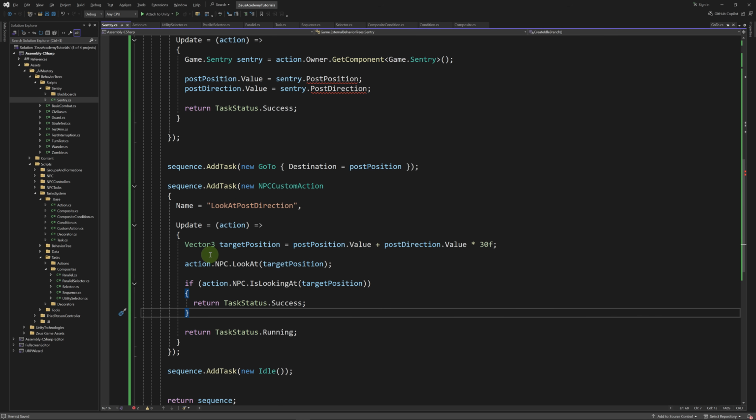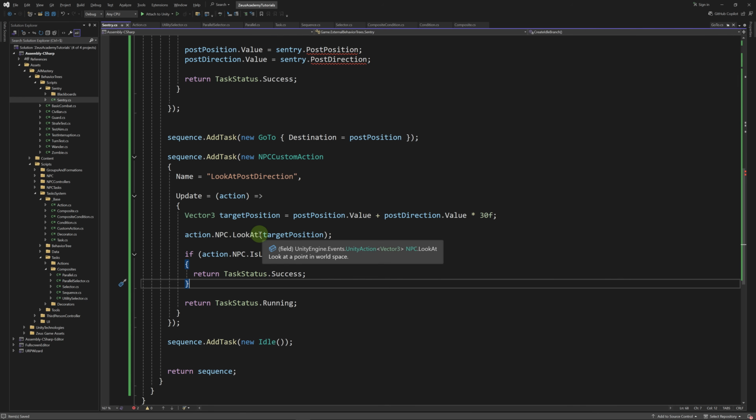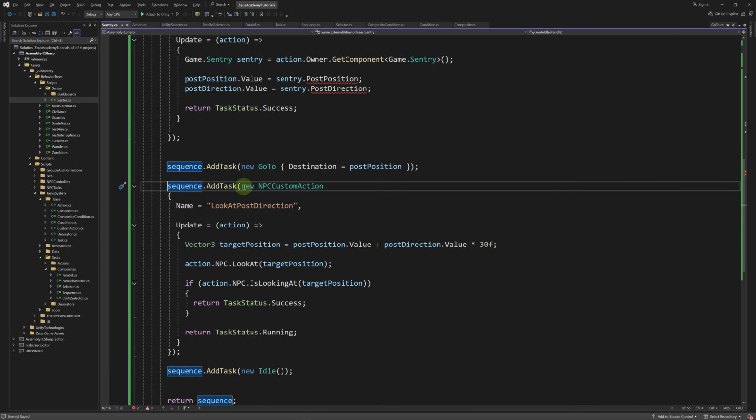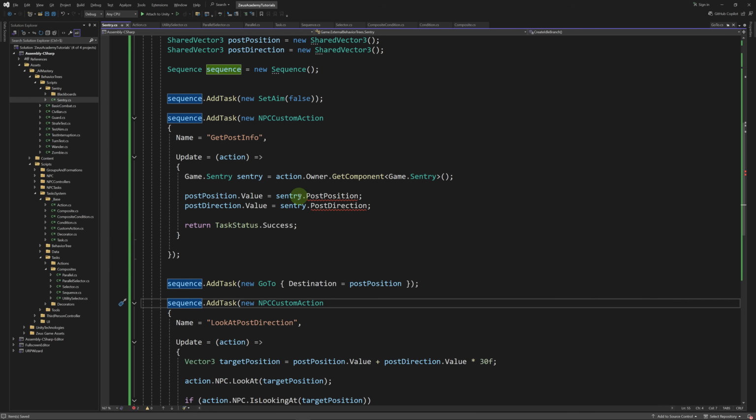In its update method, we're going to set the target position to post position.value plus post direction.value multiplied by 30. We're going to make the NPC look at the target position. Then if NPC is looking at target position, we're going to return success. Otherwise, we're going to return the running status. So as you can see here, if you don't want to create a dedicated action for this, you can do it in a custom action, which gives you a lot of freedom to write code without having to create many classes. So now let's go ahead and define the Sentry blackboard.